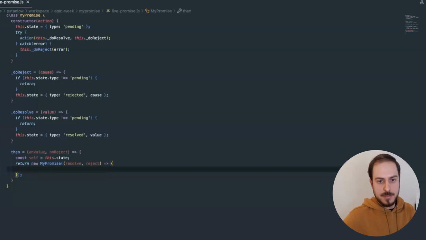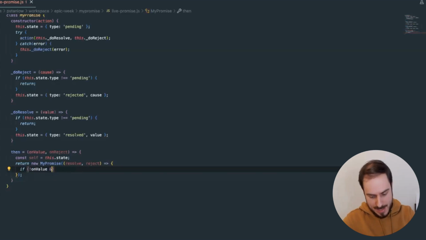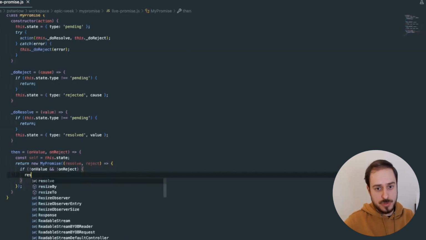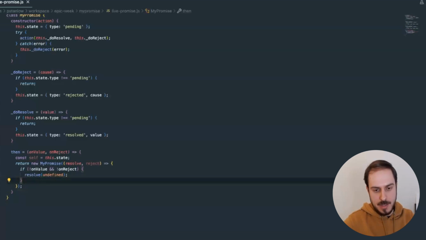So I can tell you one thing for sure, that I've checked that, and if you don't pass on value and if you don't pass on reject, then what you actually want to do is to resolve the promise with undefined. So then we'll return a new promise that gets resolved with undefined value.